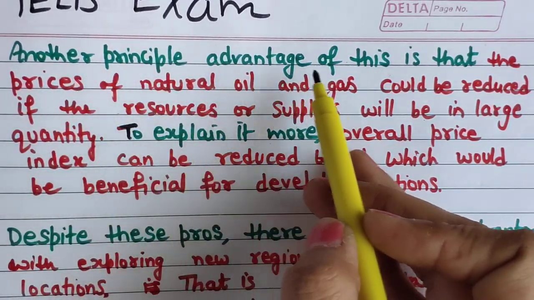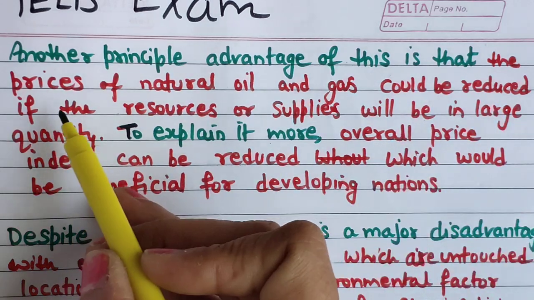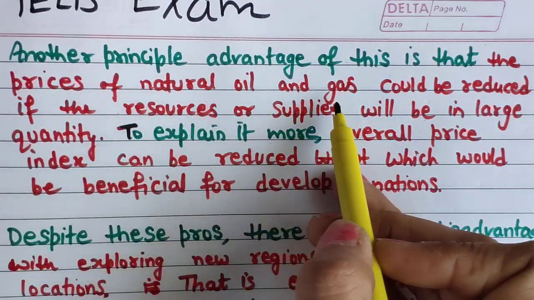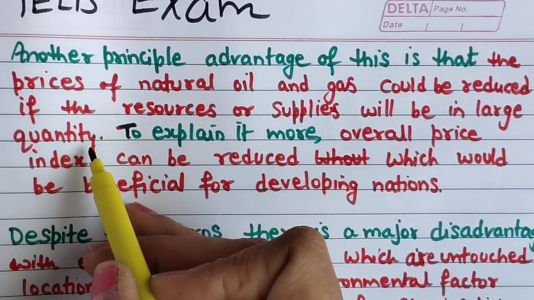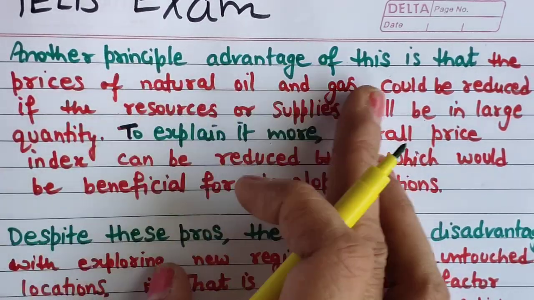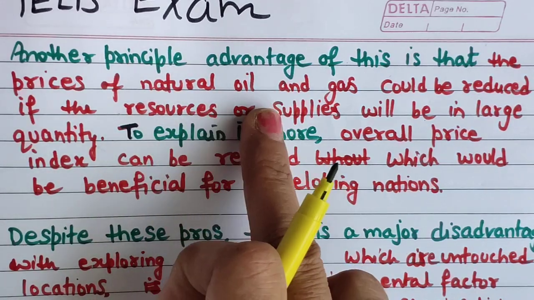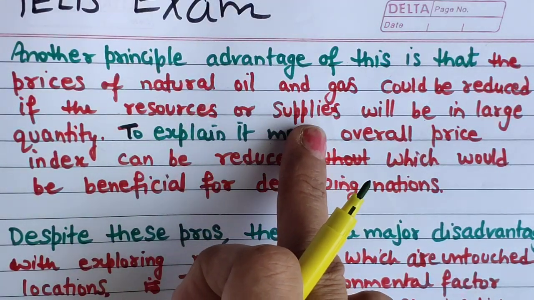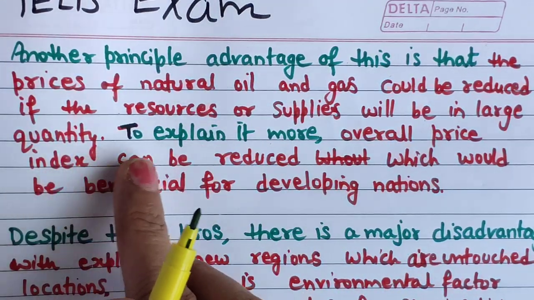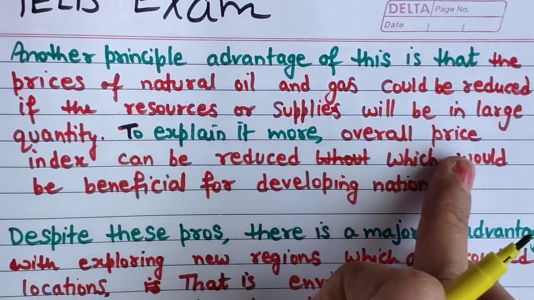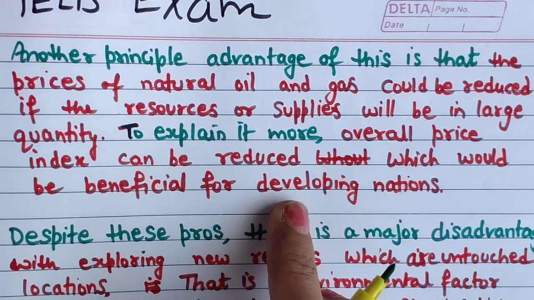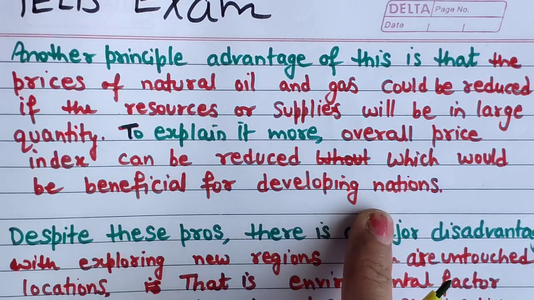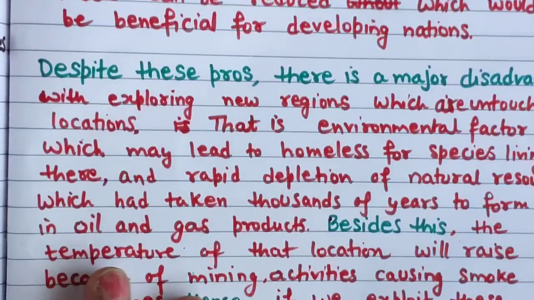Another principal advantage of this is that the prices of natural oil and gas could be reduced if the resources or supplies are in large quantity. So the simple thing I had given is that prices could be reduced if there are more supplies we will find in the area. To explain it more, the overall price index can be reduced, which would be beneficial especially for developing nations. Okay, now coming to the disadvantages.